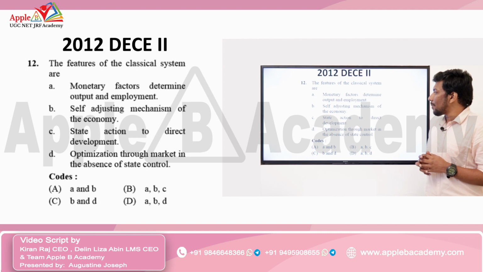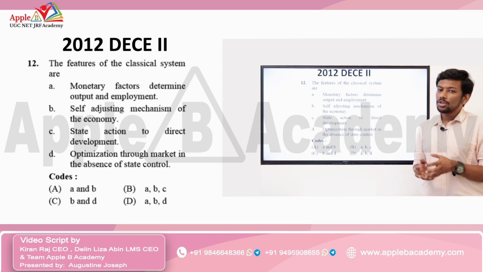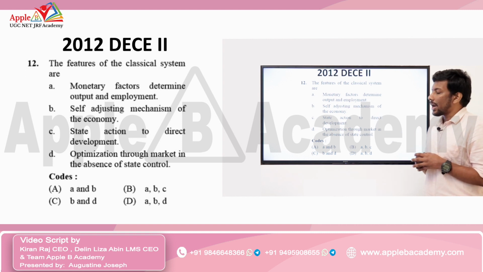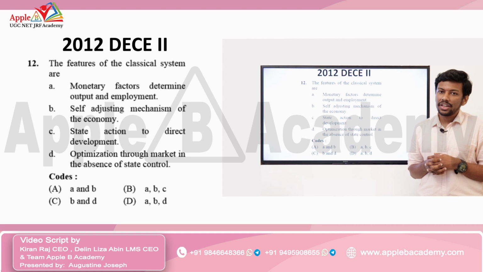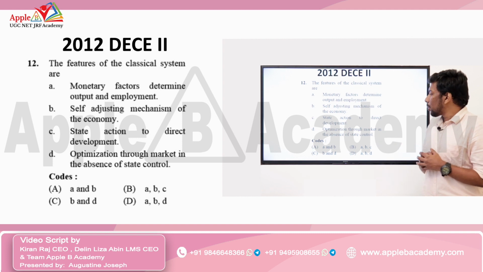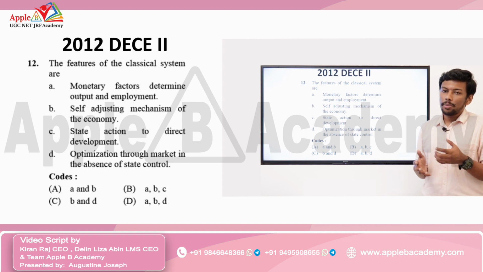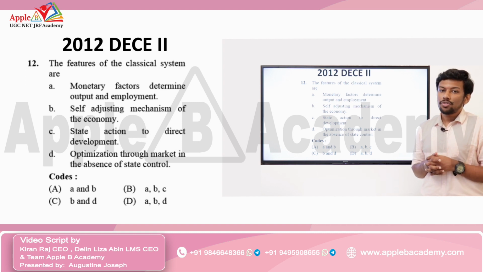Now option B, self-adjusting mechanism of the economy, is absolutely correct, because the market is free and the variables are controlled by the market forces itself, and each variable has its own ability to adjust itself according to the conditions of the market. Now C, state action to direct development. That is absolutely wrong according to classical economics, because there is no government intervention and the market is free. Option D, optimization through market in the absence of state control, is absolutely correct. There is a laissez-faire economy, the market is free and controlled by market forces itself.